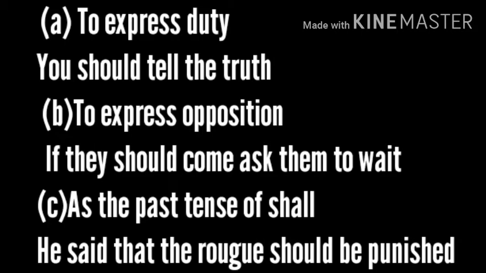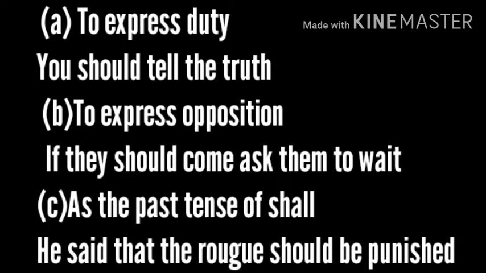And the second usage we can say is in if clause condition, to express a supposition that may not be true. Means we have if clauses, if conditions, type 1, type 2, type 3, probable, improbable conditions, isn't it? So in such conditions we will be using should.